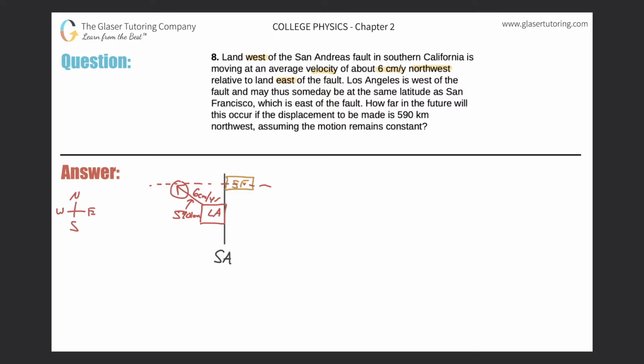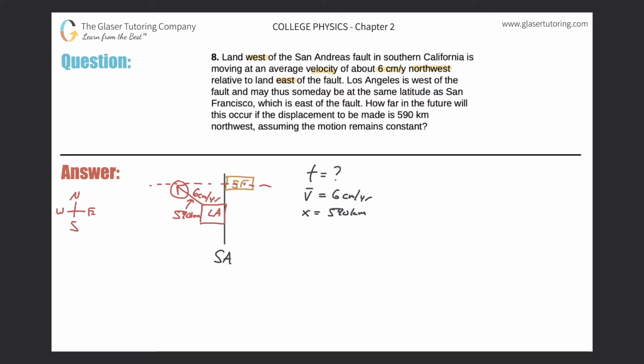Okay. And they want to know how long it's going to take. So I'm looking for time, right? They gave me a velocity, average velocity. They told me that it was 6 centimeters per year. And then they also told me the displacement value, that it was 590 kilometers.